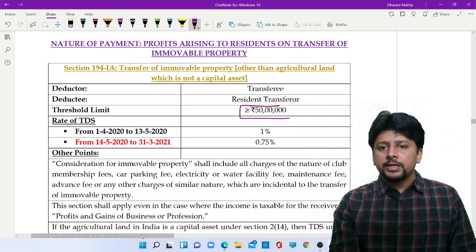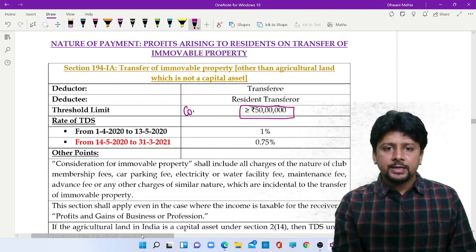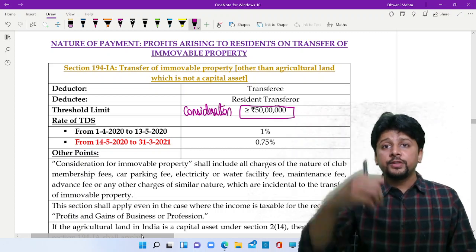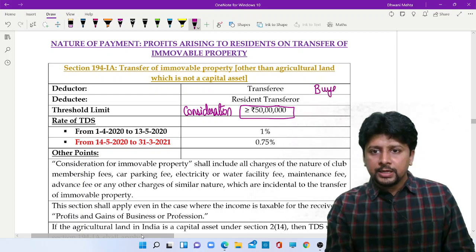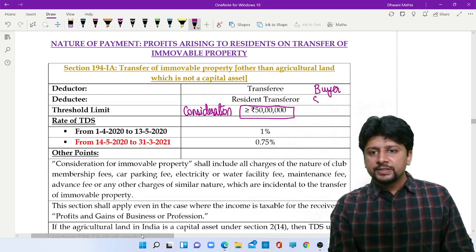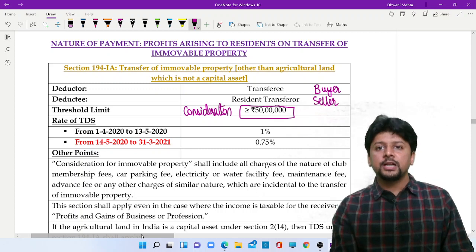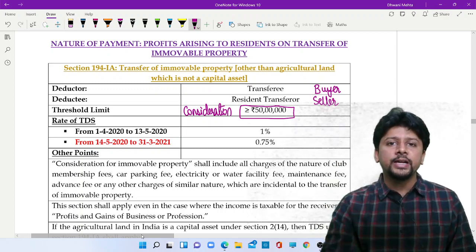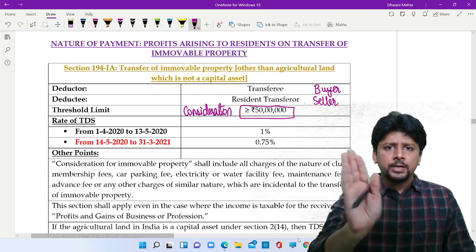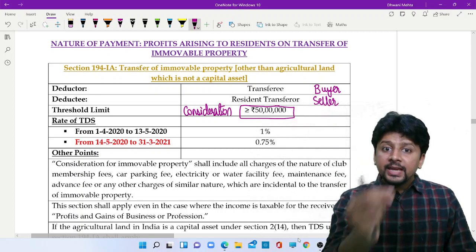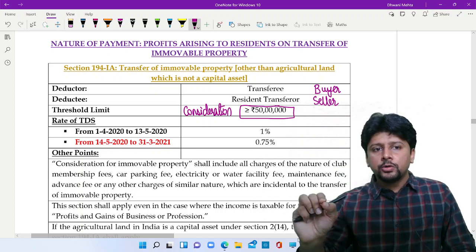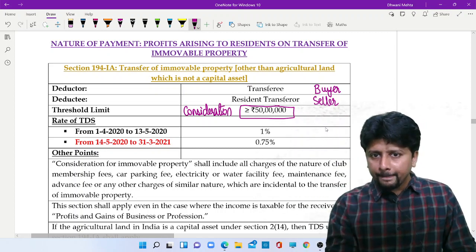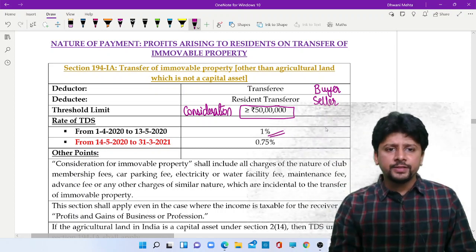The consideration should be greater than or equal to 50 lakh rupees. When there is a concept of transfer, the buyer, the transferee, will make the payment. Seller, the transferor, will receive the money. So the buyer is supposed to deduct tax. What will the buyer pay? He will not pay the profit to you. He will pay the consideration to you. If that consideration is 50 lakhs or more, TDS will apply. 1% is the rate. COVID relief is available.